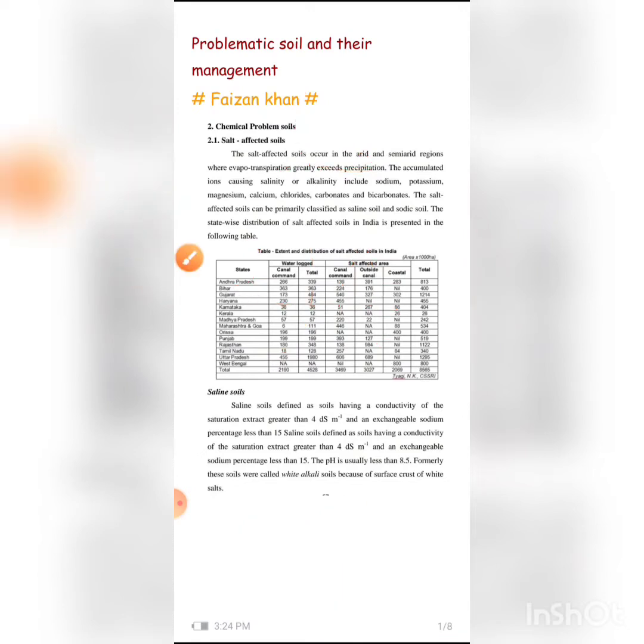Let us see first what saline soil is. Saline soil is defined as soil having a conductivity of saturation extract greater than 4 decimals.